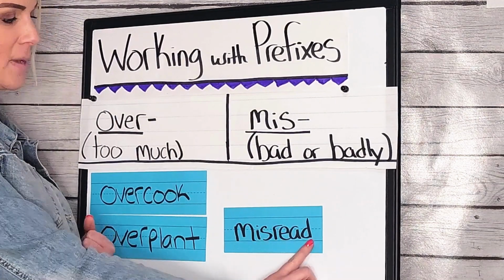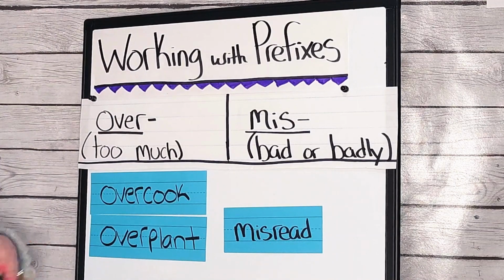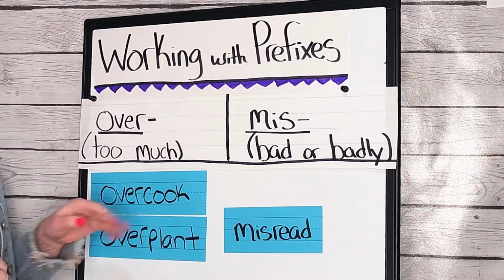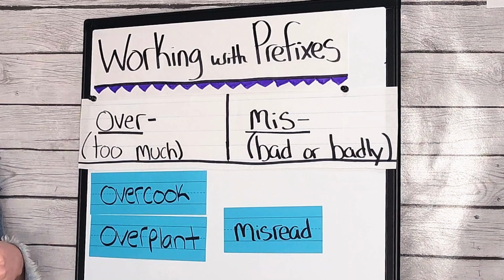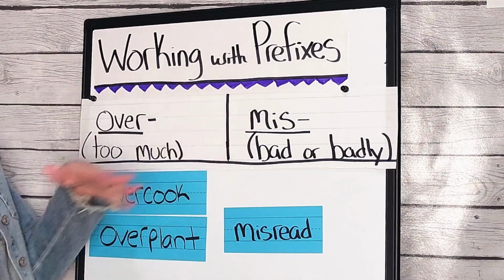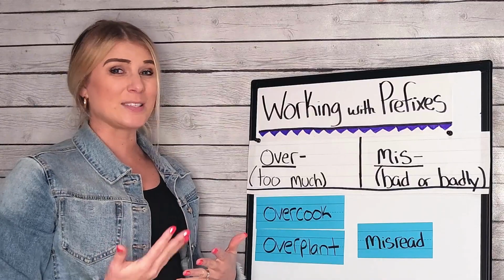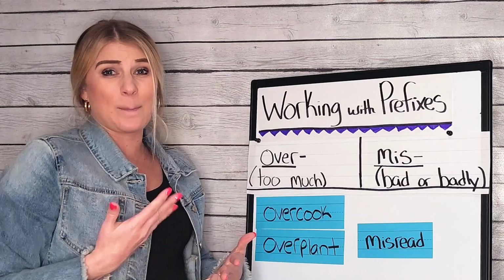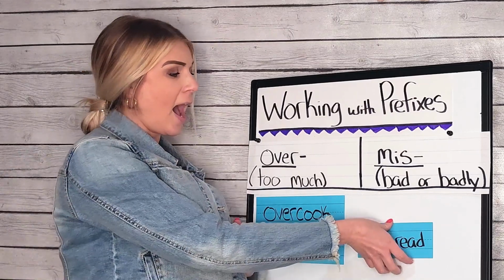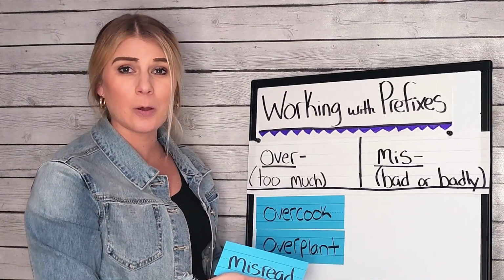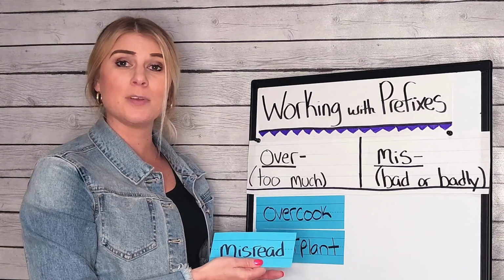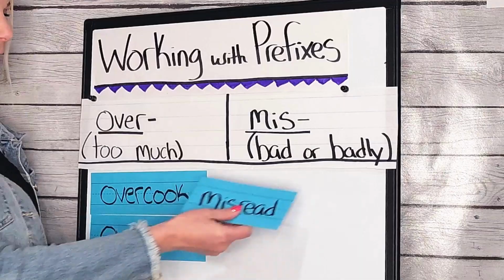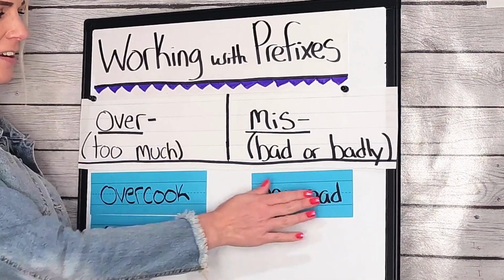Misread. Do I see the prefix over or do I see the prefix miss in this word? You're right. I see the prefix miss. Remember, that means bad or badly. So to misread something means you're reading it bad or badly. I read my book so slowly and carefully so that I did not misread any words in it. Let's go ahead and stick misread in our miss column.